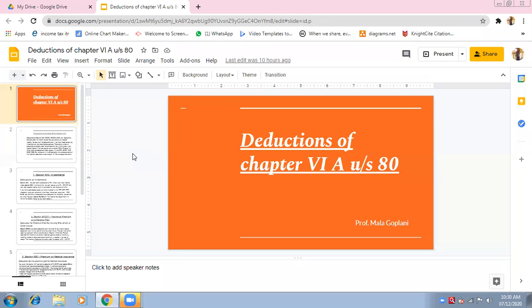Now suppose you are a person, an assessee, and you are liable to pay the tax. So before paying the tax, you will calculate your gross total income. Now what is the procedure of calculation of gross total income? Suppose you are earning from salary, and you are earning from your business also. You have a part-time business, part-time job, and you also have a house property which is on rent. You also have a bank account, a fixed deposit account, and you earn interest out of that fixed deposit. So you have 4 types of incomes, no?